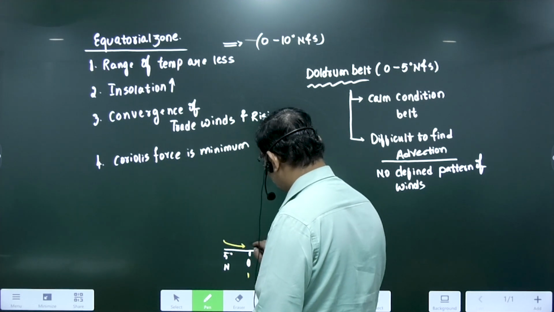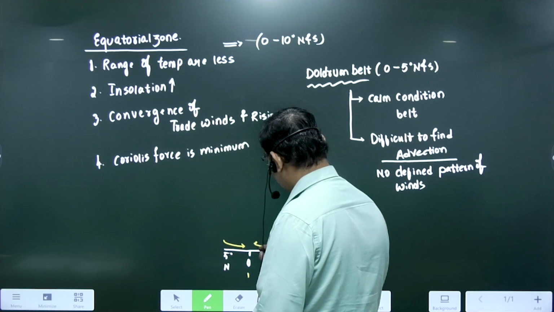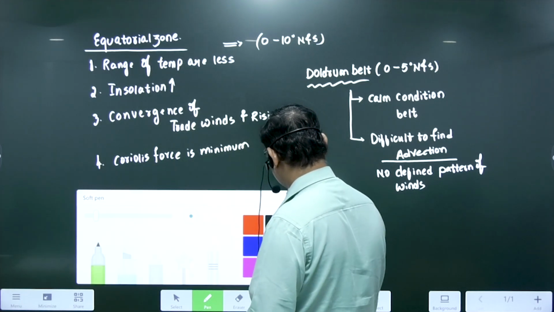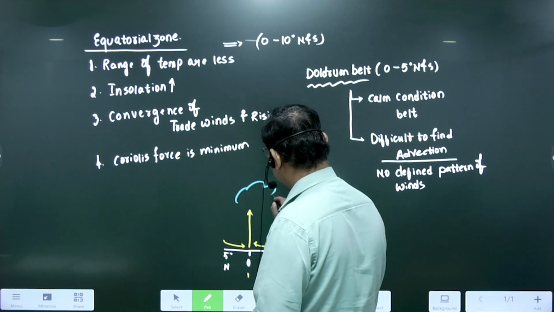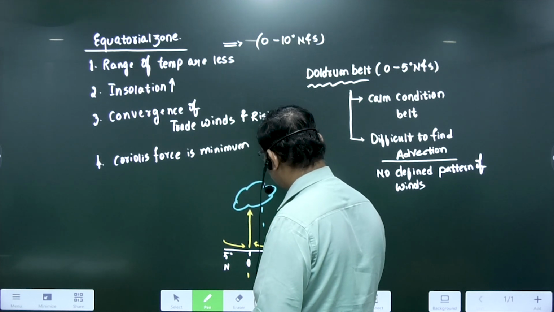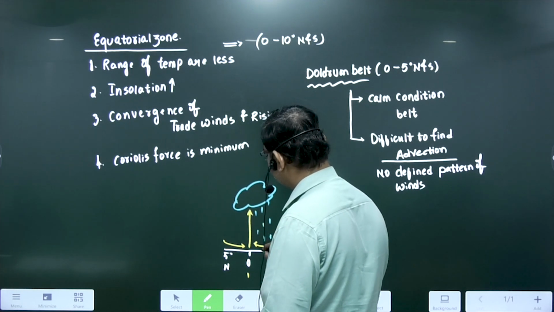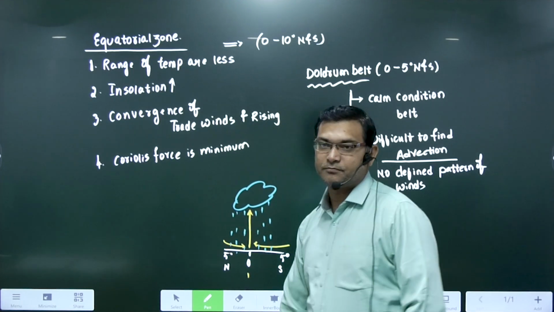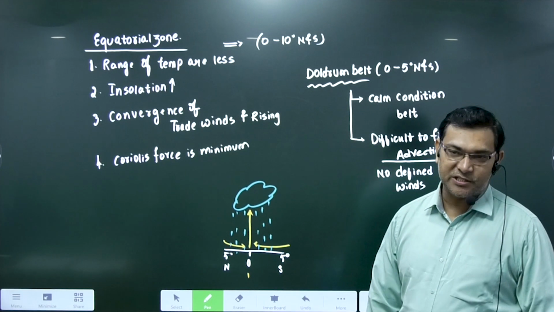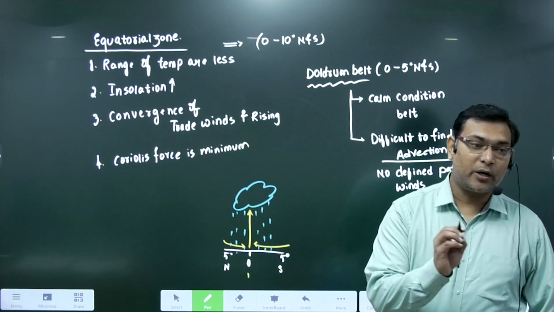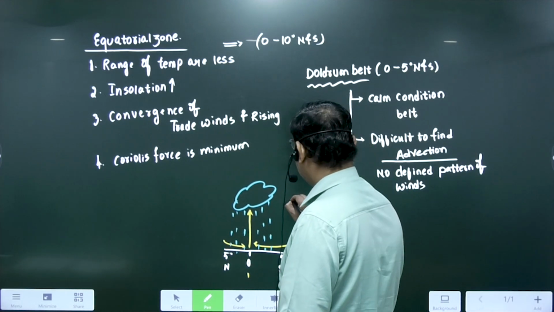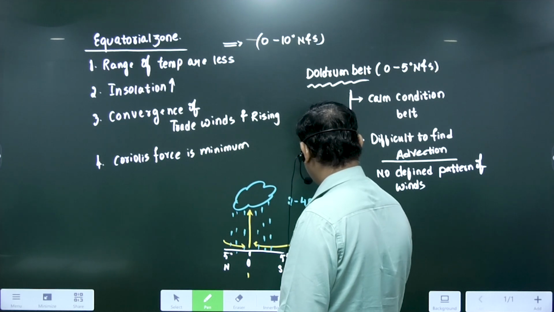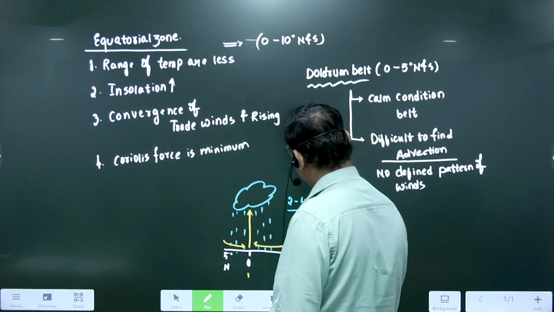There is a convergence of the winds, and this convergence raises the winds and forms clouds, and they start precipitating. So from morning till 2 p.m., 2 to 4 p.m., every day there is a rainfall.